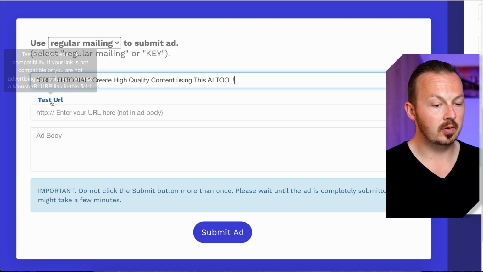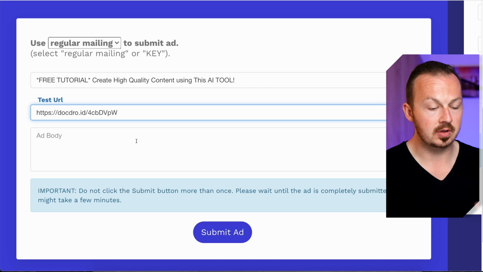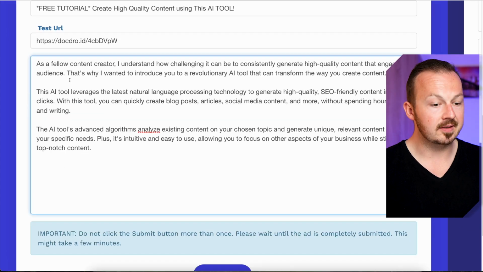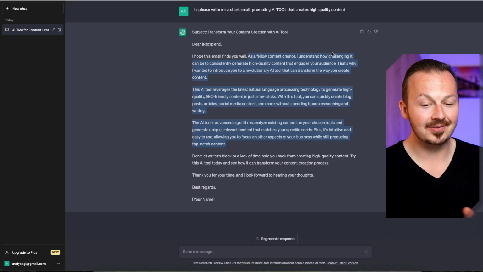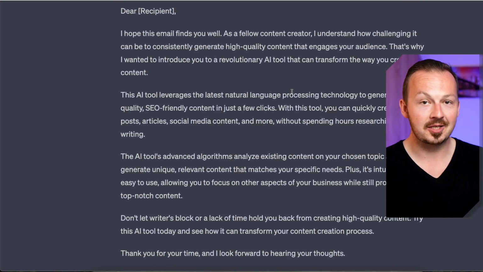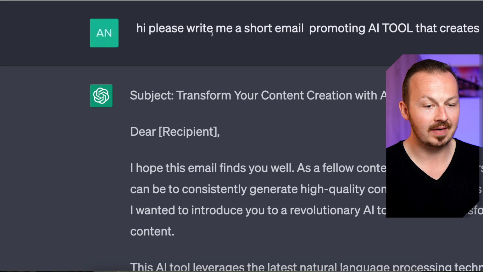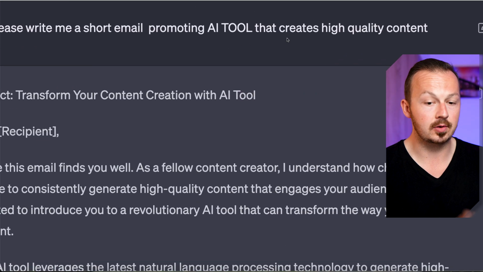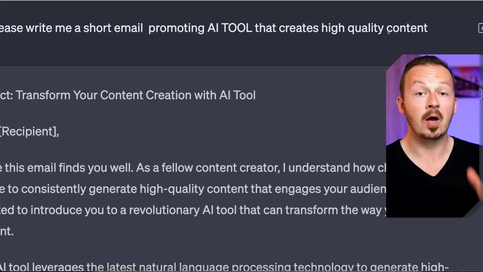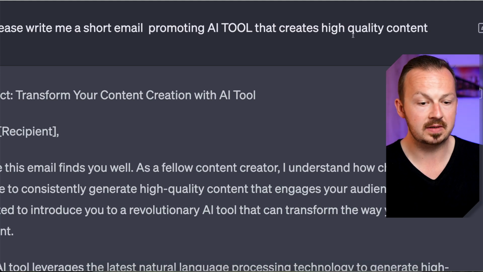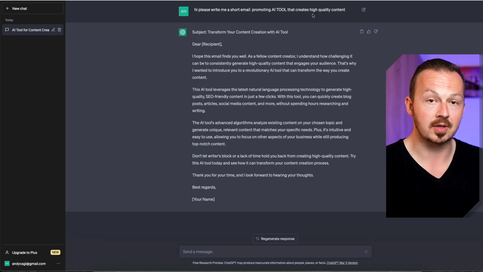Then in this test URL field, you want to paste the link to your Docdroid document, and in the body of the email you can write something like this one right here, which I'm not going to lie to you, I used ChatGPT to generate for me. Just go to ChatGPT and type in there, write me a short email promoting AI tool that creates high quality content, or whatever AI tool you're going to be using, just ask GPT to write your promotional email.